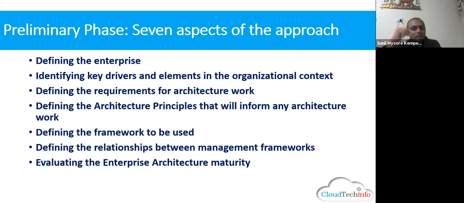So again, it must get into your mind that TOGAF is a descriptive framework. Descriptive means it just describes. So depending on the type of the enterprise, the type of the culture, the type of the company, you're going to customize the framework. Okay. That said, some of the aspects of the approach it has given are, first of all, define the enterprise. I'll come to that a little bit later. So just try to think in your mind.